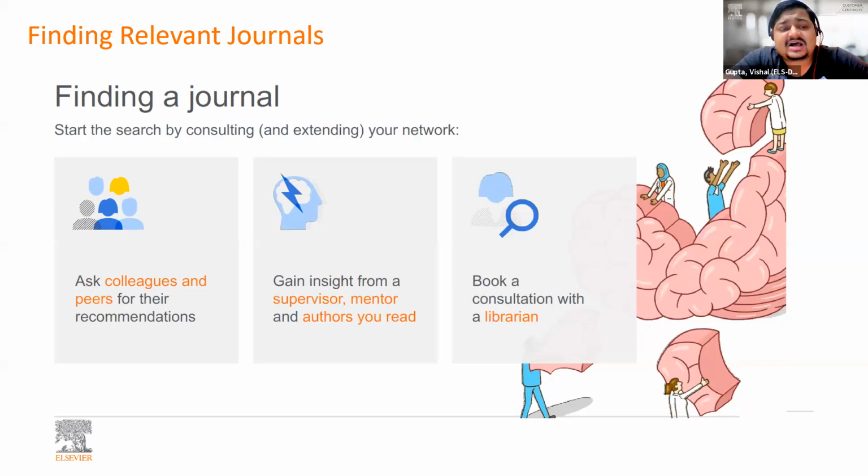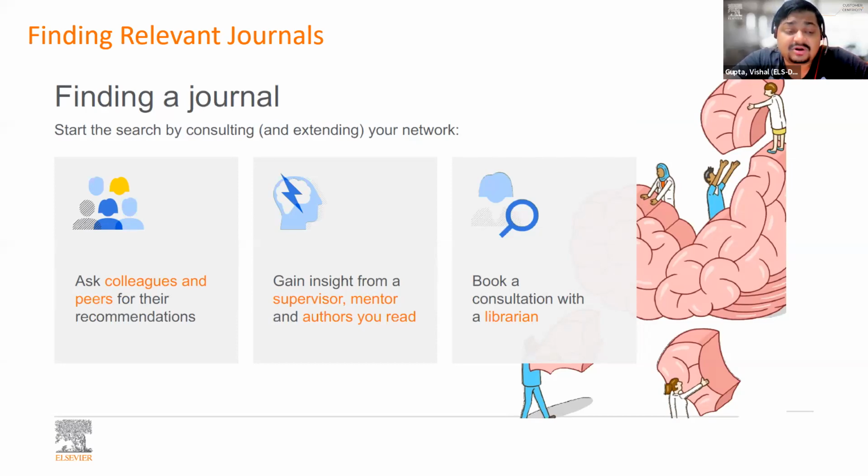First, you can ask your experienced colleagues and peers if they have published in a particular journal. They will be able to tell you their experience about publication time, impact factors, and other metrics as well. Then talk to your supervisor or mentor or the authors that you read. They can give you some tips and tricks. Then book a consultation with the library.